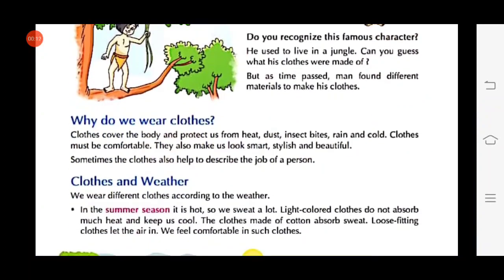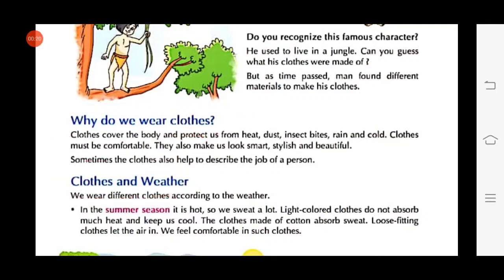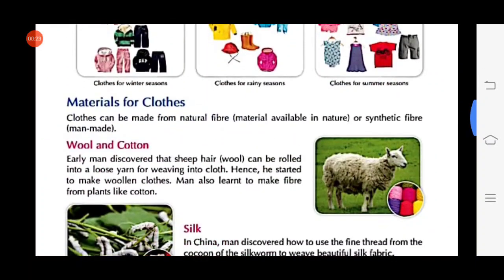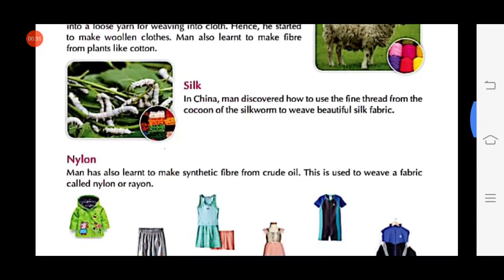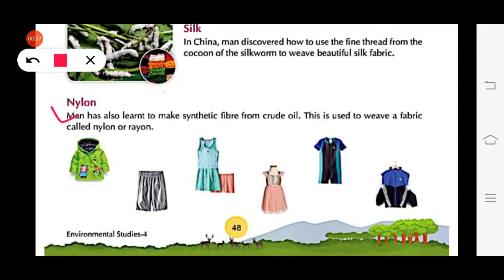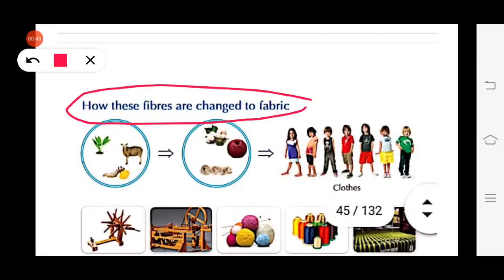In our previous class, we have discussed why do we wear clothes? Clothes and weather. We have also discussed about different types of material for clothes. What are they? They are wool, cotton, silk, nylon, rayon, etc. So today we will start with this topic. How these fibers are changed to fabric.